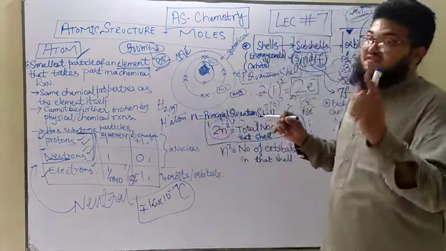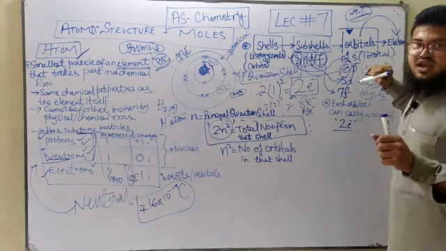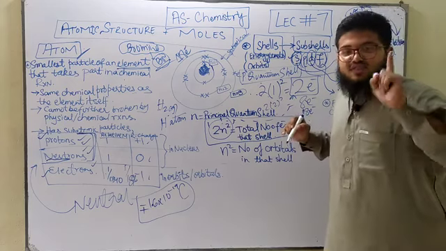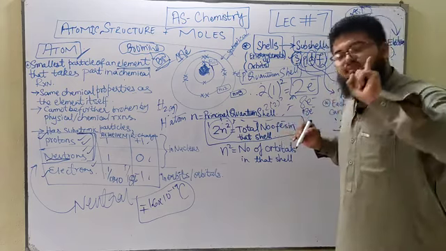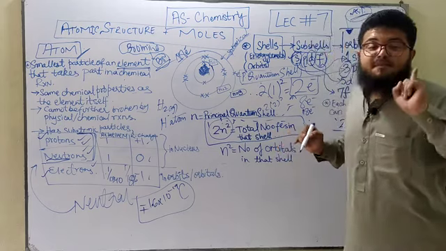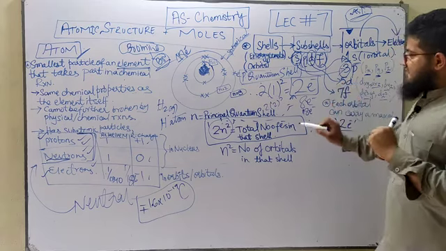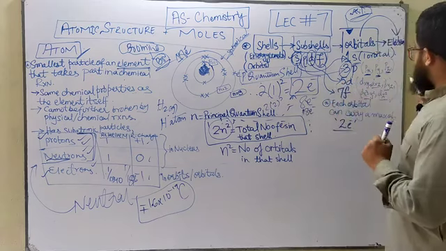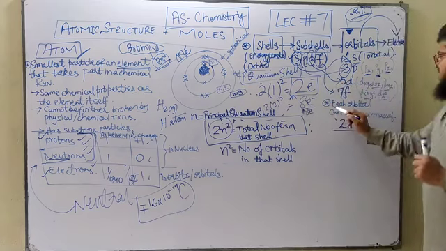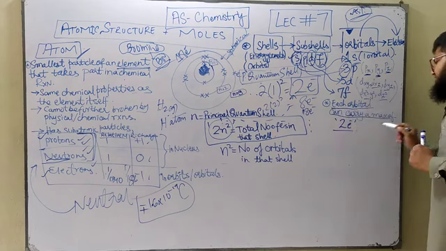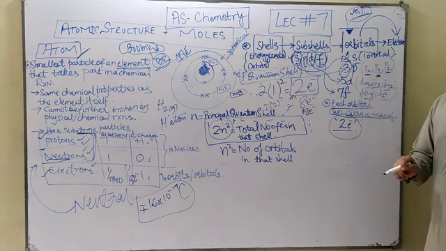And remember, inside the orbitals you've got electrons. Within one single orbital, any one orbital, you can have a maximum of only 2 electrons. This is what you need to learn. Each orbital can carry a maximum of only 2 electrons.